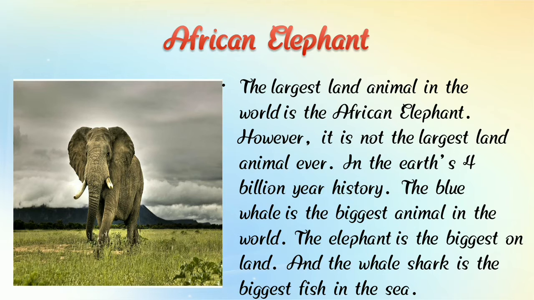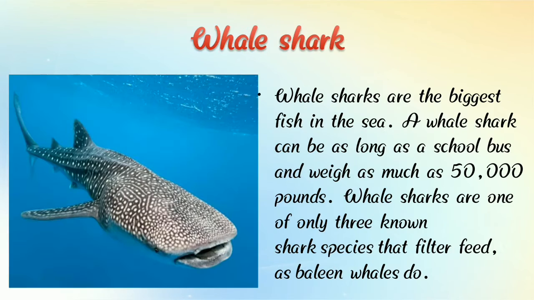And the whale shark is the biggest fish in the sea. So, children, you all understand that the African elephant is the biggest land animal in the world? Very good. Now we are going to learn the next slide, and it's a whale shark.